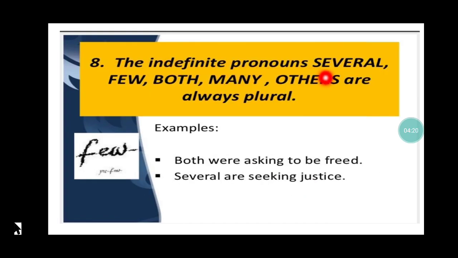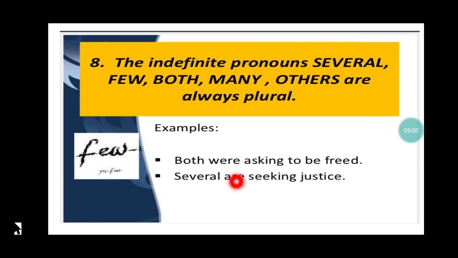Now, rule number 8. The indefinite pronouns several, few, both, many, others are always plural. If you have these pronouns in a sentence, they will always be considered plural. Like, both were asking to be freed. 'Both was' we will never use, it is always 'were'. Why? When I say both, I mean more than one. When I say several, I mean more than one. So all these words, several, few, both, many, others, are always plural because they never refer to one particular person. They refer to more than one. And so the verb that follows all these words will also be plural.